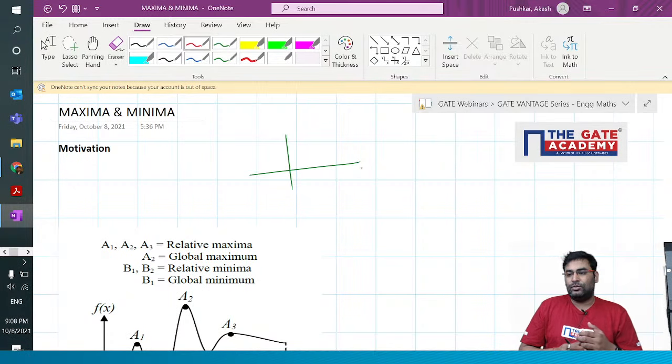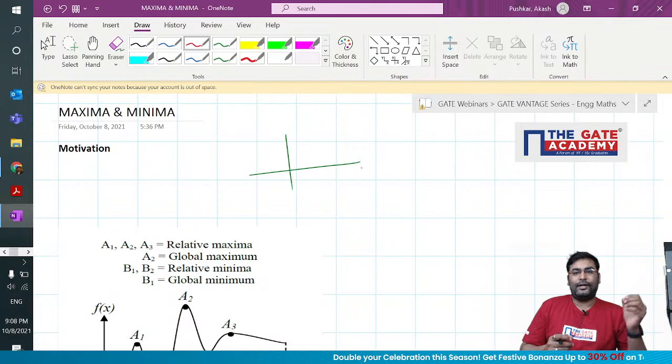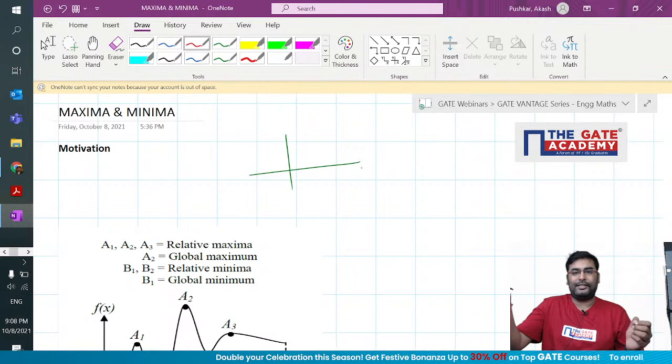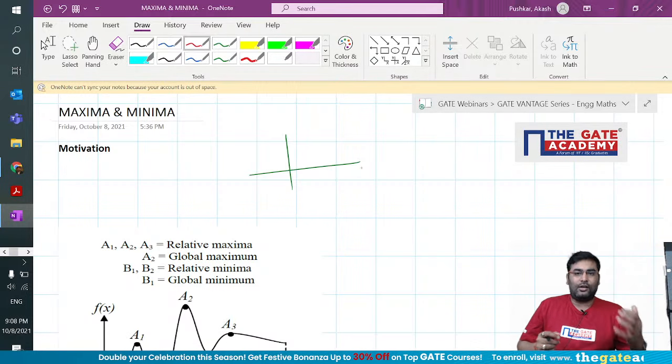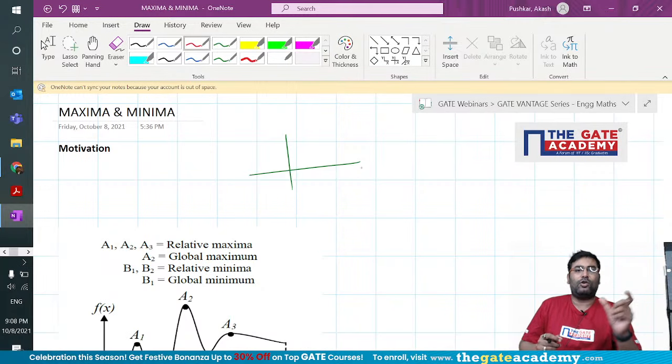Similarly, suppose you are trying to go from point A to point B in logistics or supply chain. You have to optimize the route, and that's why we call it route optimization.